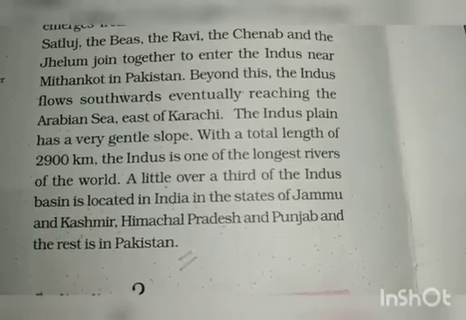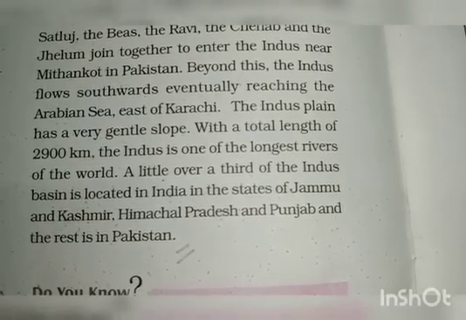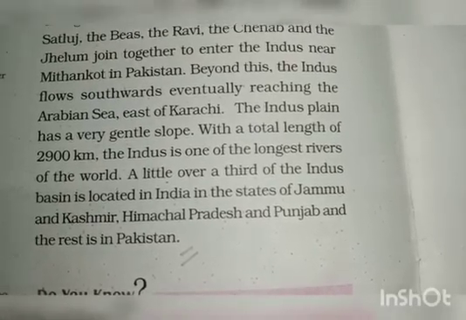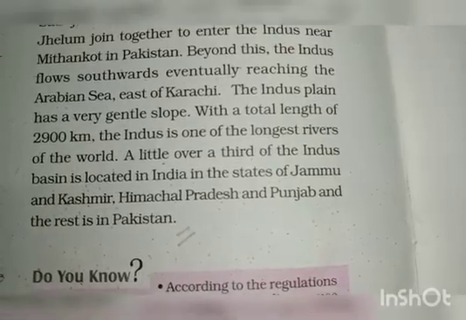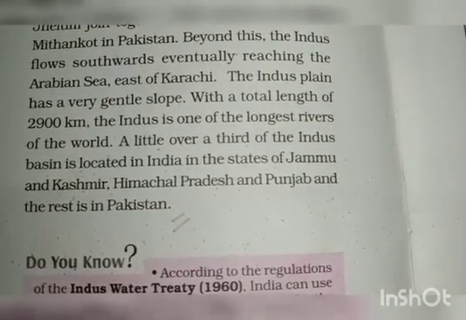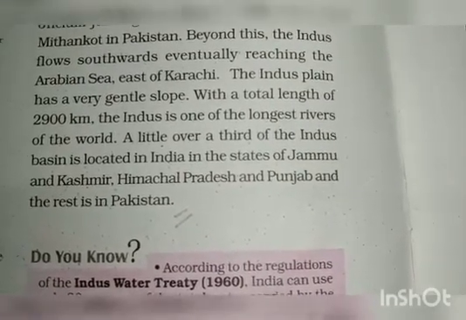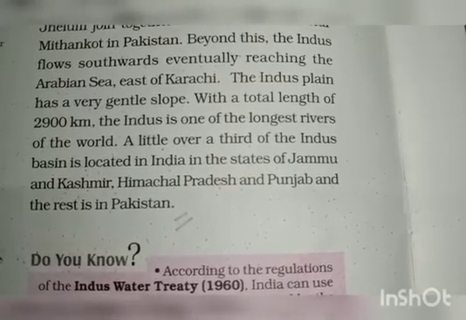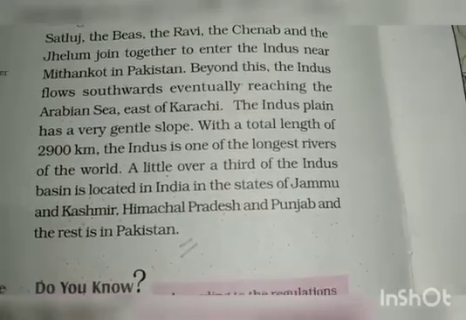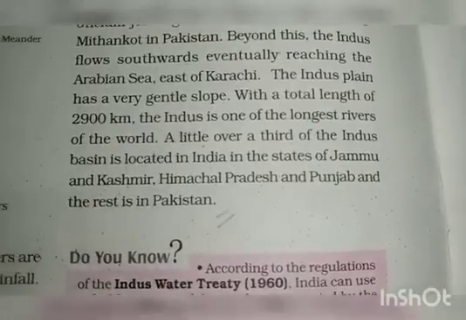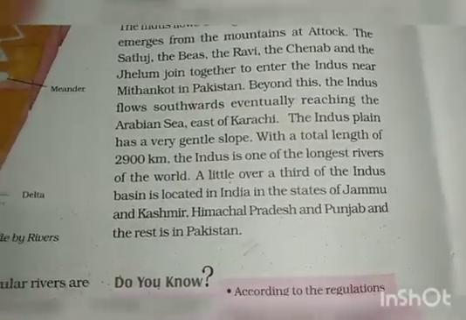A little over a third of the Indus basin is located in India in the states of Jammu and Kashmir, Himachal Pradesh, and Punjab, and the rest is in Pakistan. So this is the first river system of the Himalayan rivers we have read.